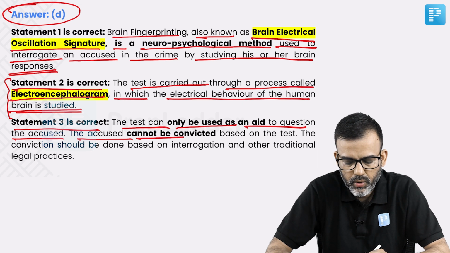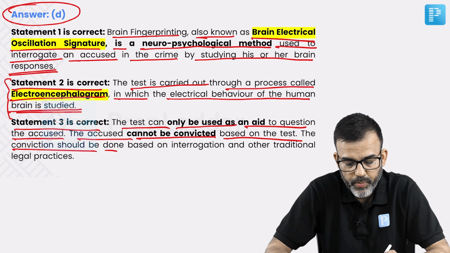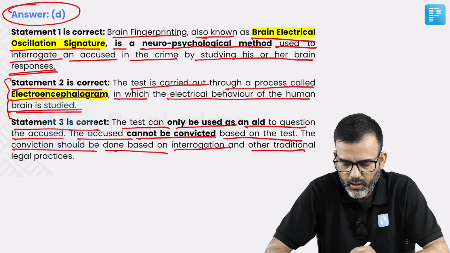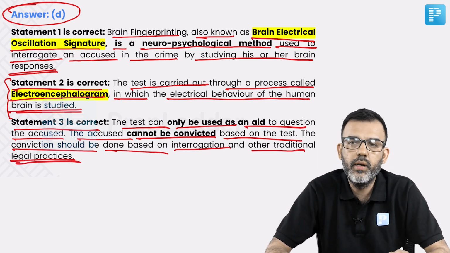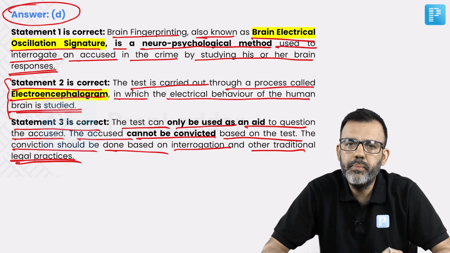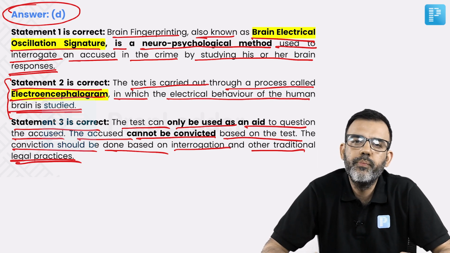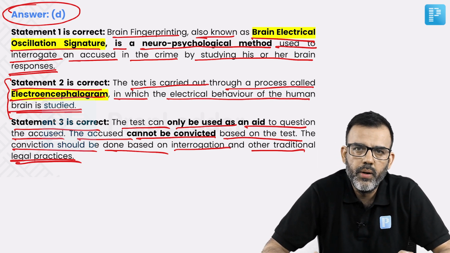The third statement: the test can only be used as an aid to question the accused. The accused cannot be convicted based on the test. The conviction should be done based on interrogation and other traditional legal practices. All these technology-based criminal investigation tools have the same story.